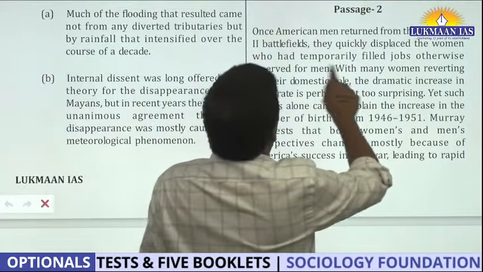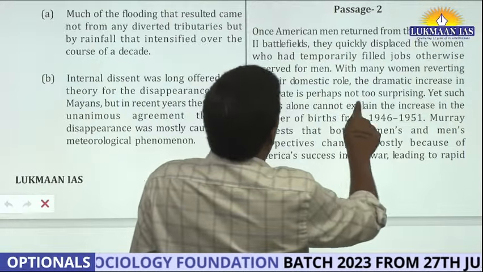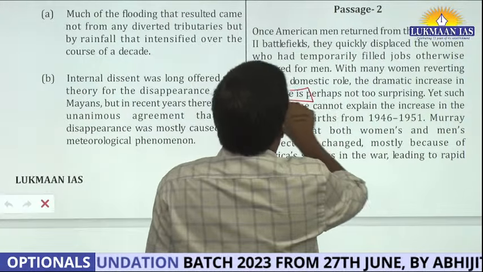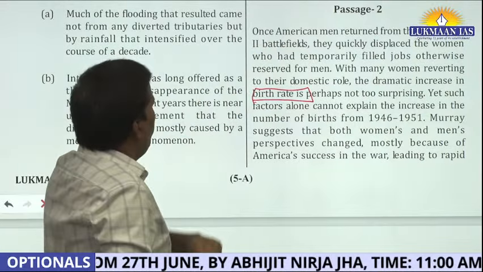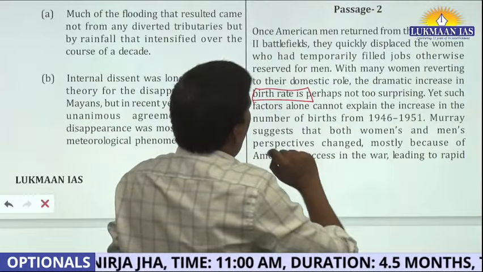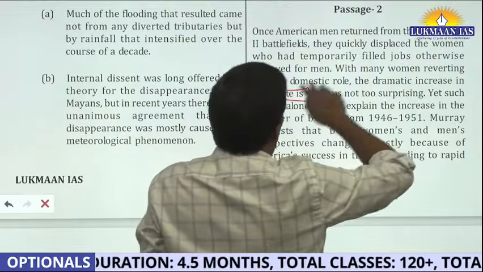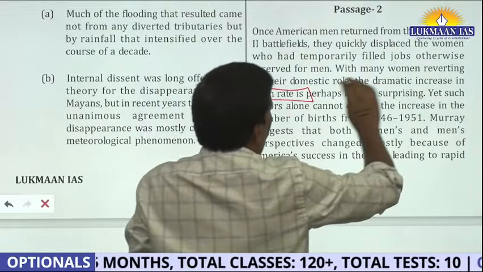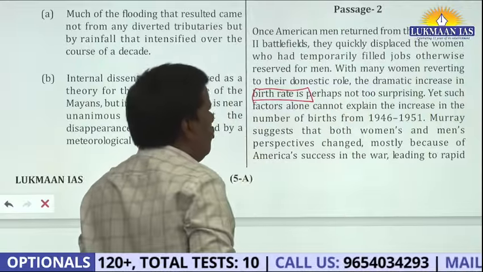The most important phrase in this is birth rate. He started with a story that American men returned from World War II and quickly displaced the women who were temporary. With women reverting to their domestic role, the dramatic increase in the birth rate is perhaps not too surprising.